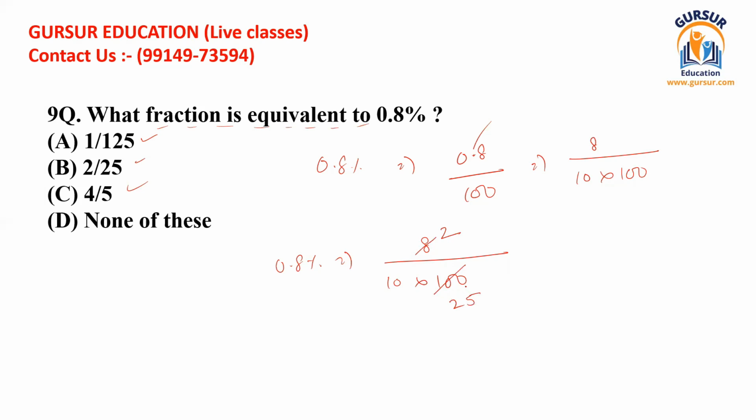In the same way, we can conclude that we can divide 10 by the table of 2 as well. We can easily write 5 here. So at the numerator, we have received the value of 1. At the denominator, we have to multiply 25 by 5. This is 125. So this is the simplest form of 0.08%. And 1 divided by 125 has been given in option A, so we shall select it as our possible answer.